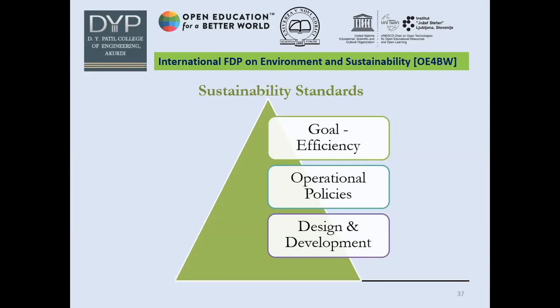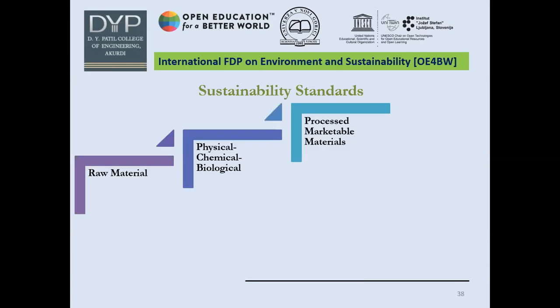Based on that, it may be safety, health hazards, or environment sustainability. All these operational policies may be combined with the base parameter, design and development, to achieve the goal of desired efficiency. This is what I feel are the sustainability standards for this course.